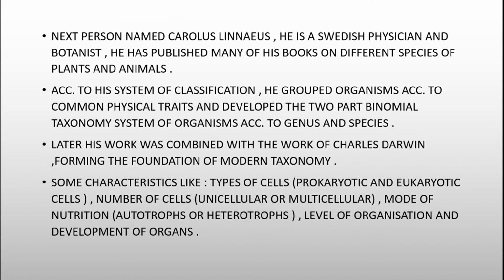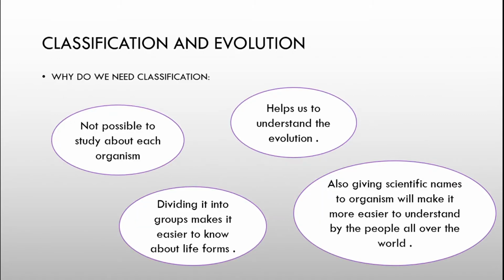Now, there were some characteristics like types of cells, that is prokaryotic or eukaryotic, and number of cells, like unicellular or multicellular. Next comes the mode of nutrition, that is autotrophs or heterotrophs. Next is the level of organization and the development of organs. Now next we are going to see classification and evolution. This basis of classification and characteristics, I will be discussing in the later slides.